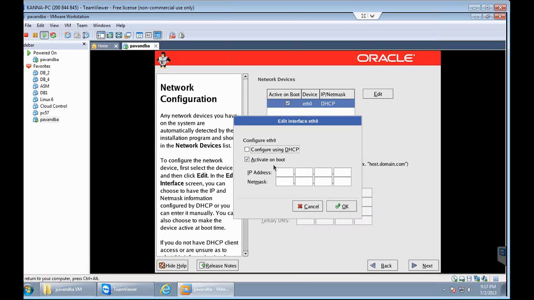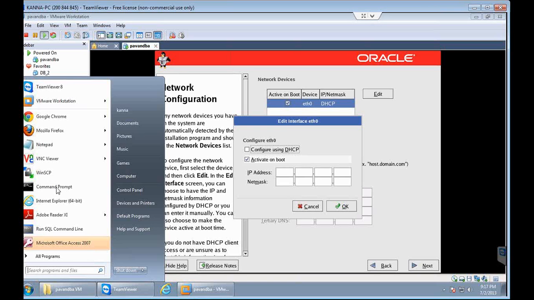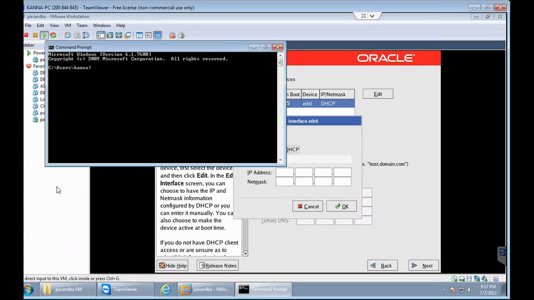Now your mouse cursor is on the Linux operating system, and if you want to come back to the Windows operating system, you need to press Ctrl Alt. So here also you can see, if you want to go inside the VM, you need to use Ctrl G. If you want to come outside of the VM, you need to use Ctrl Alt. And now I am opening the command prompt and typing ipconfig.